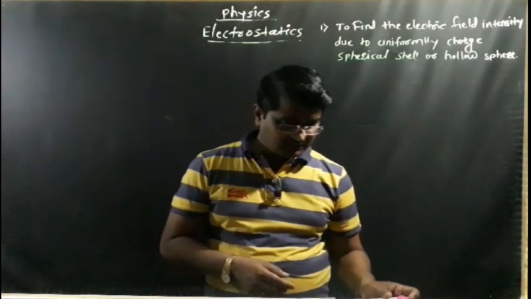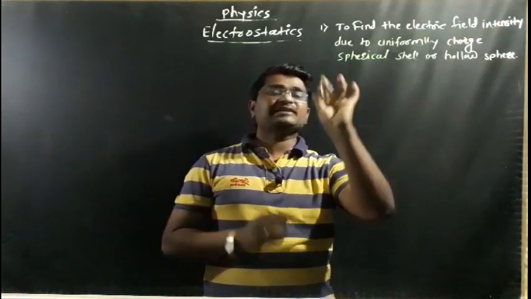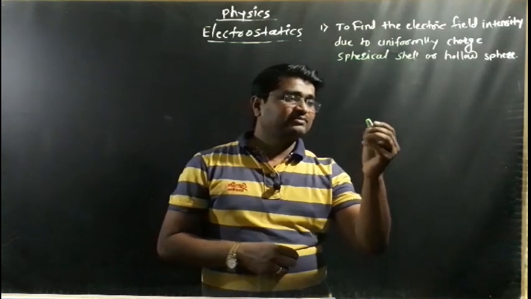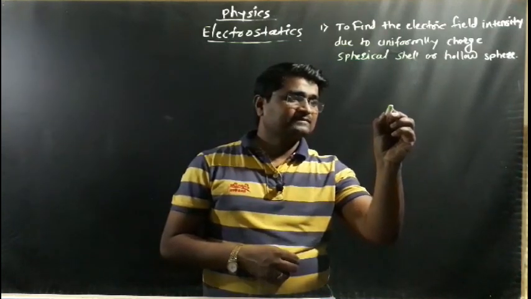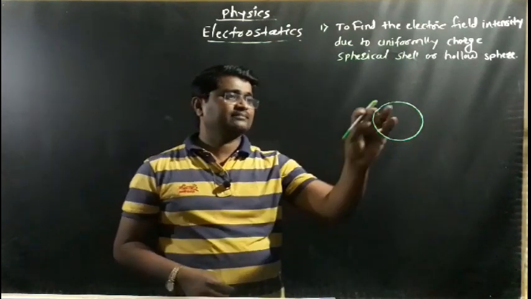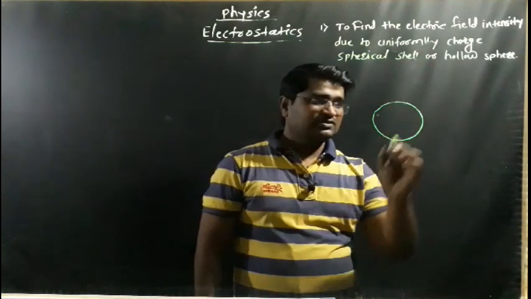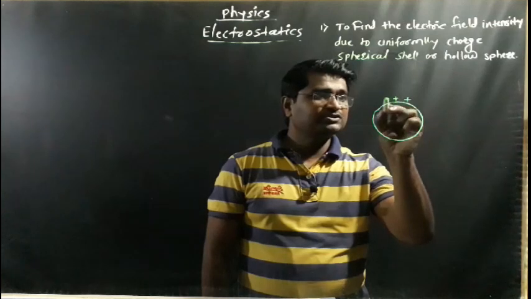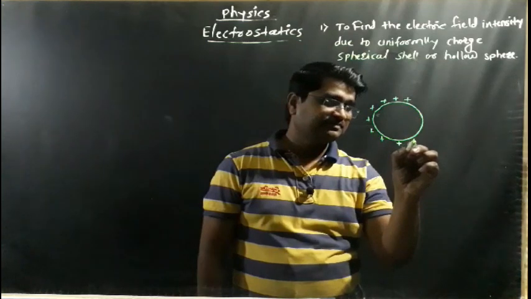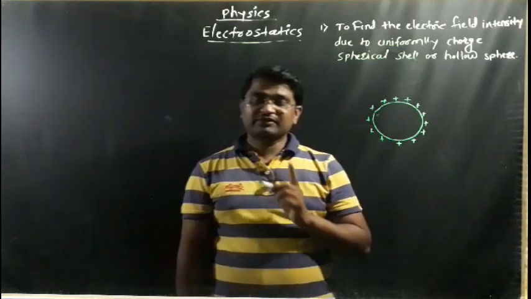So we find out the electric field intensity at the given point for a uniformly charged spherical shell or hollow sphere. Imagine that this is a spherical shell, and this is uniformly charged. It means that the total positive charge will be deposited outside the spherical shell.